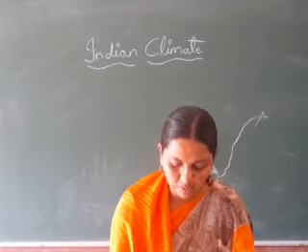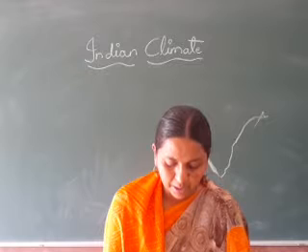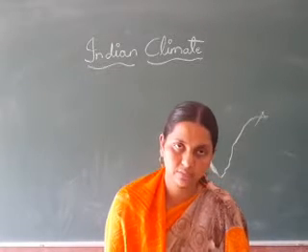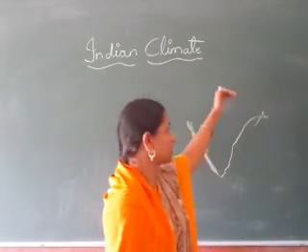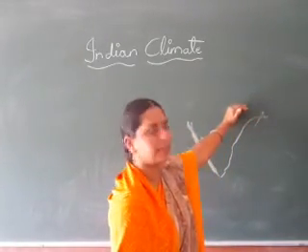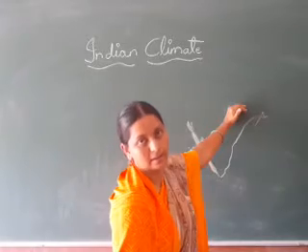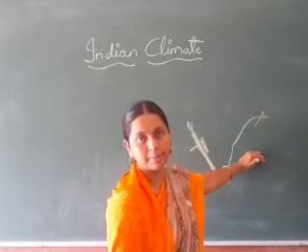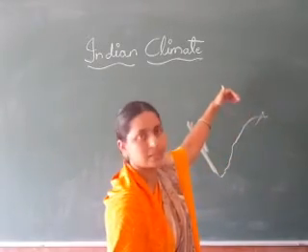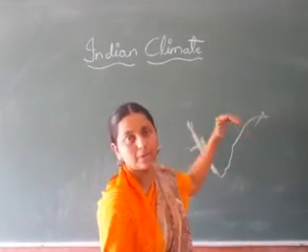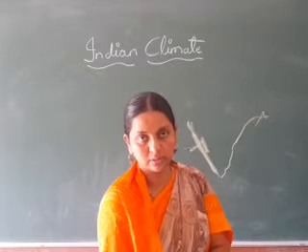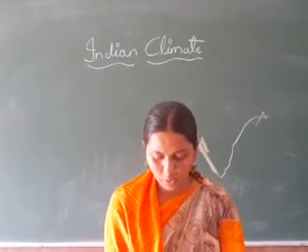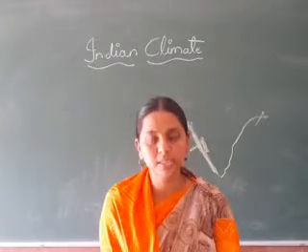As a result, the southwest monsoon starts retreating and the wind blows from the northeast. Understood? From the northeast it starts blowing. Why? Because here the pressure is high and temperature is low, and there the temperature is high and pressure is low. So the winds blow in the northeast direction. Hence, this season is also known as the northeast monsoon season.